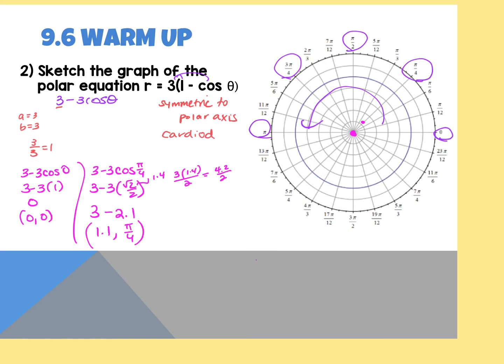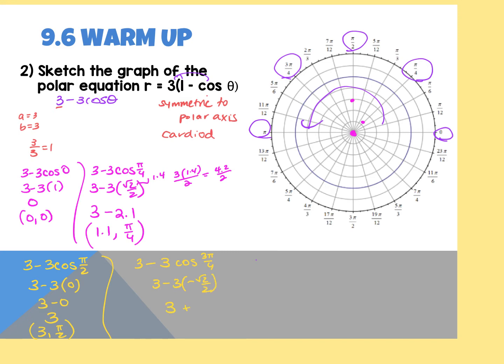Then I'm going to go pi over 2. 3 minus 3 cosine pi over 2. Cosine there is 0. 3 minus 0 is 3. So I get 3, pi over 2. Now I'm 1, 2, 3 all the way up here. Then I go 3 pi over 4. 3 minus 3 cosine 3 pi over 4. 3 minus 3 times negative root 2 over 2.